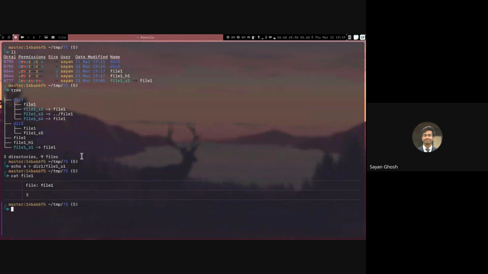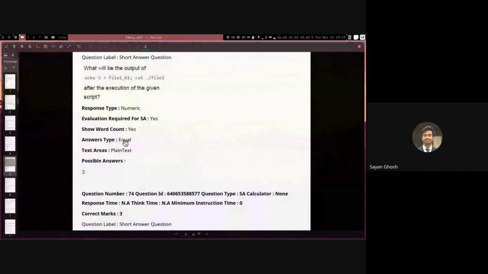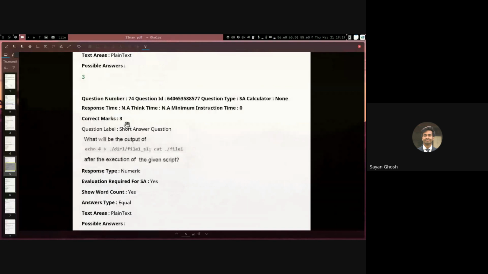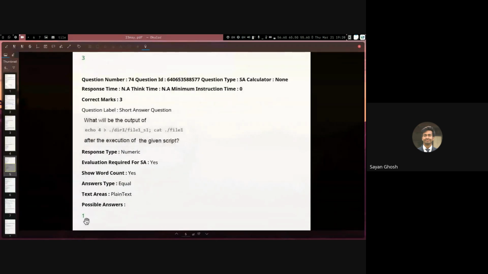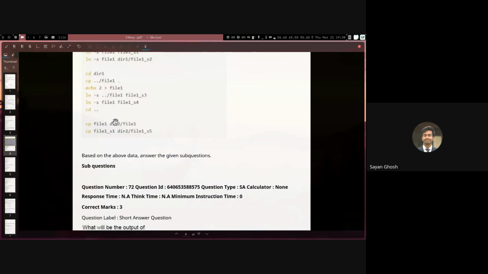But if we had not changed it, for example, if we had again set it back through file1_h1, then if we do cat file1, the value would have been 1. So in this question, we have to make sure that we are not thinking that one option is executed after the other. If we simply store the number 4 in this new file, then obviously the value of file1 does not get changed. So the value of file1 still remains 1 as it was originally when this question was created.